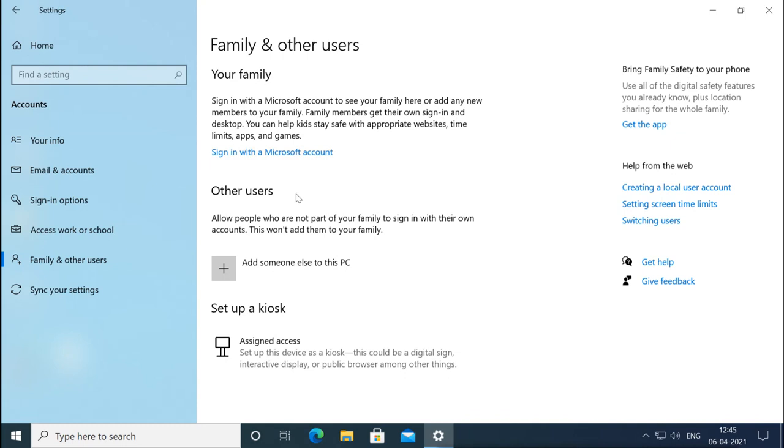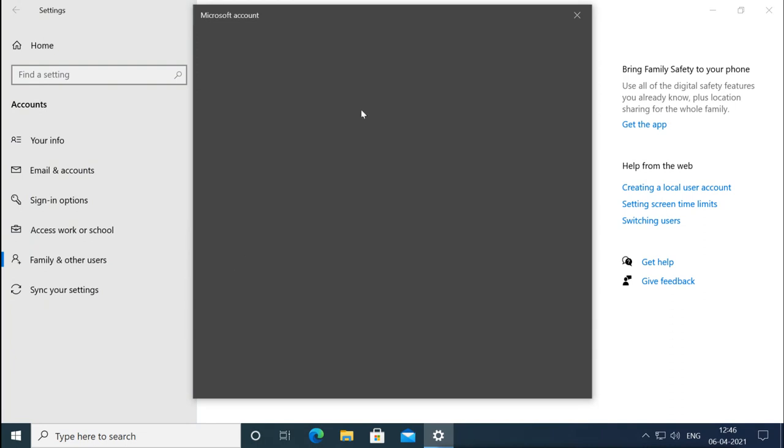Now I want to create the local account, so I will go for the Other users tab. Allow people who are not part of your family to sign in with their own account. These won't add them to your family. So this option says Add someone else to this PC. When you click on this, it will open another window.